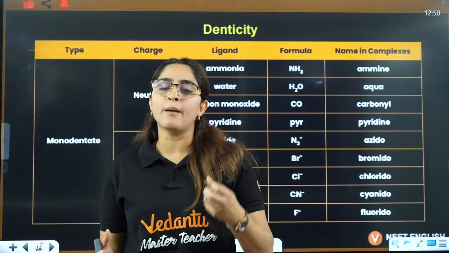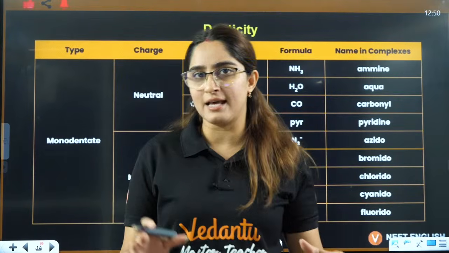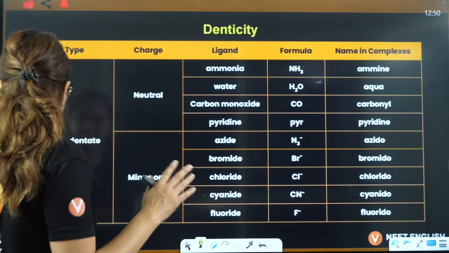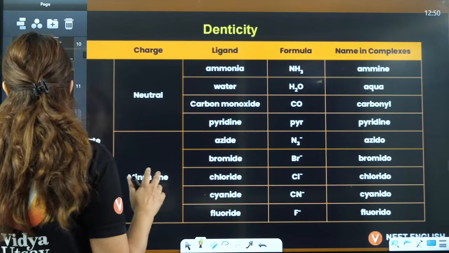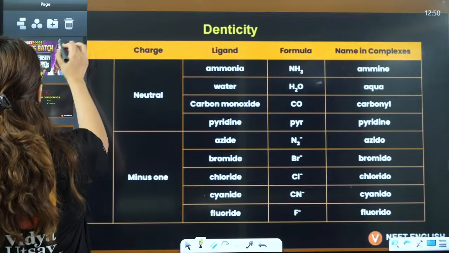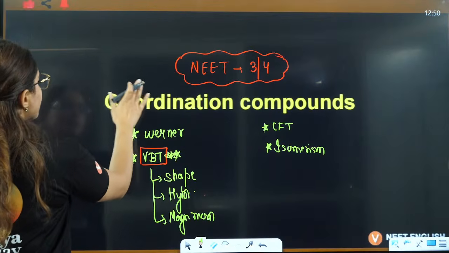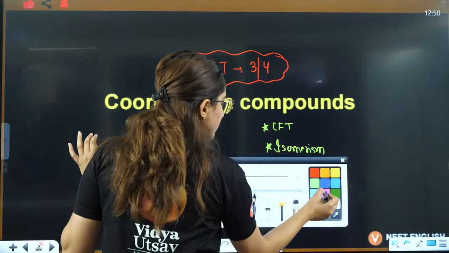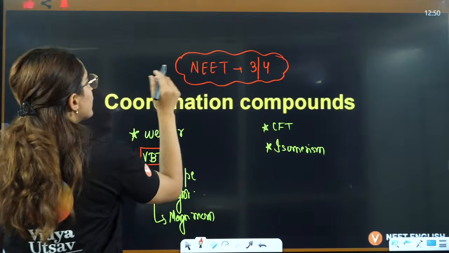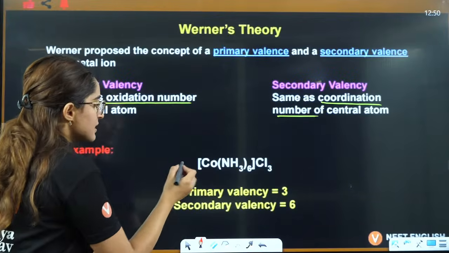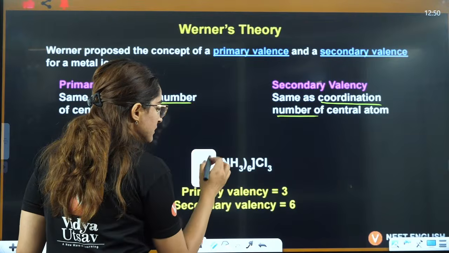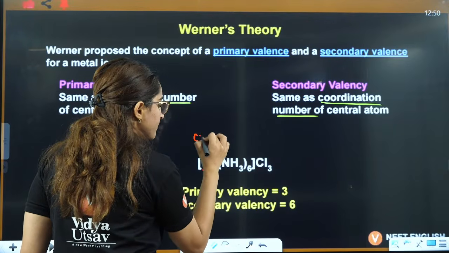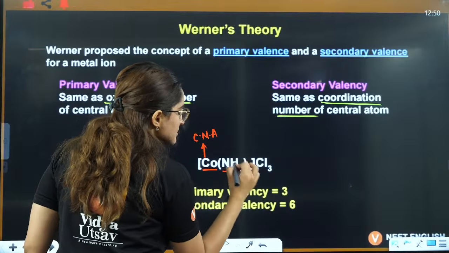Denticity means the number of donor sites that a ligand has. Now in coordination chemistry, you have a metal, this is the central metal atom, and this is the ligand.